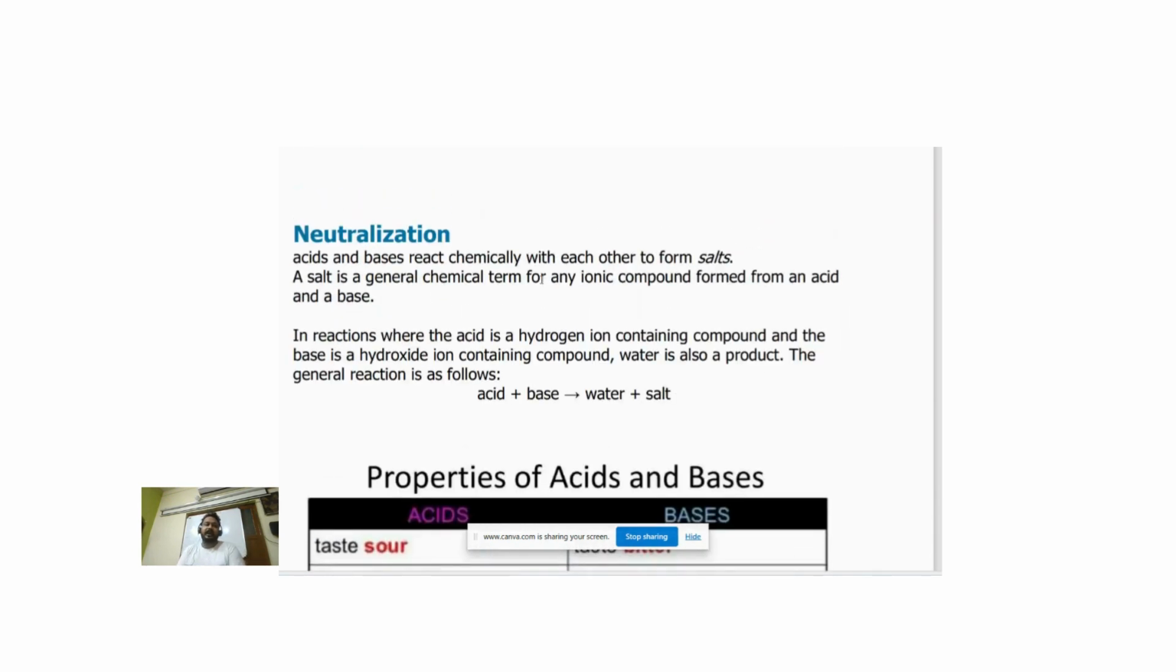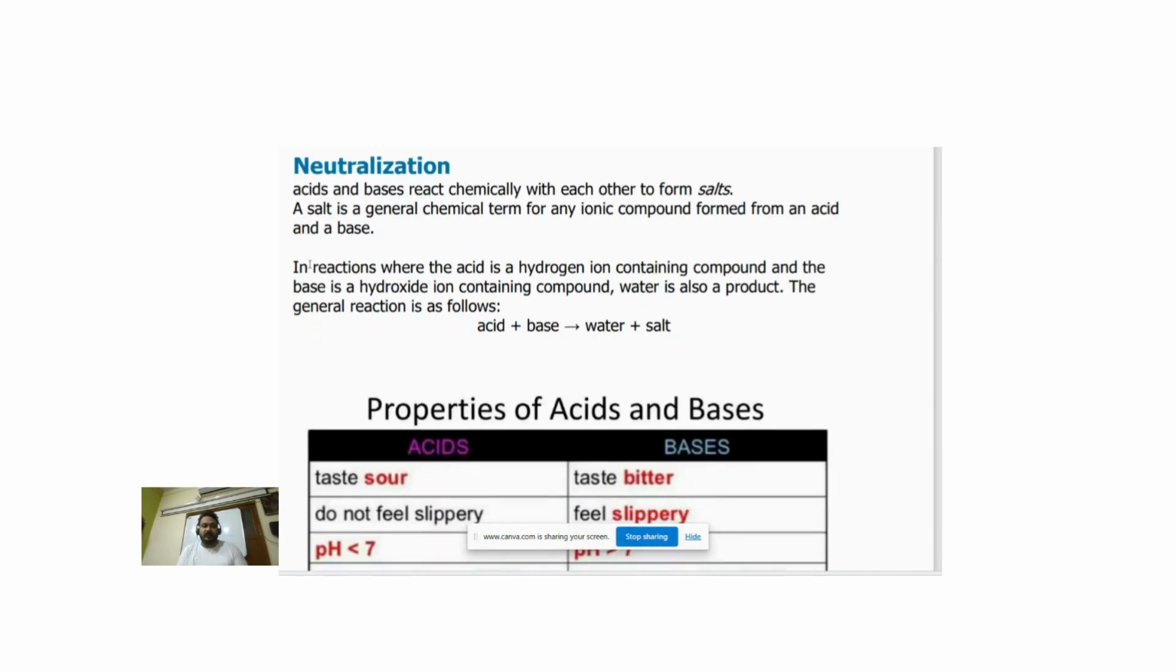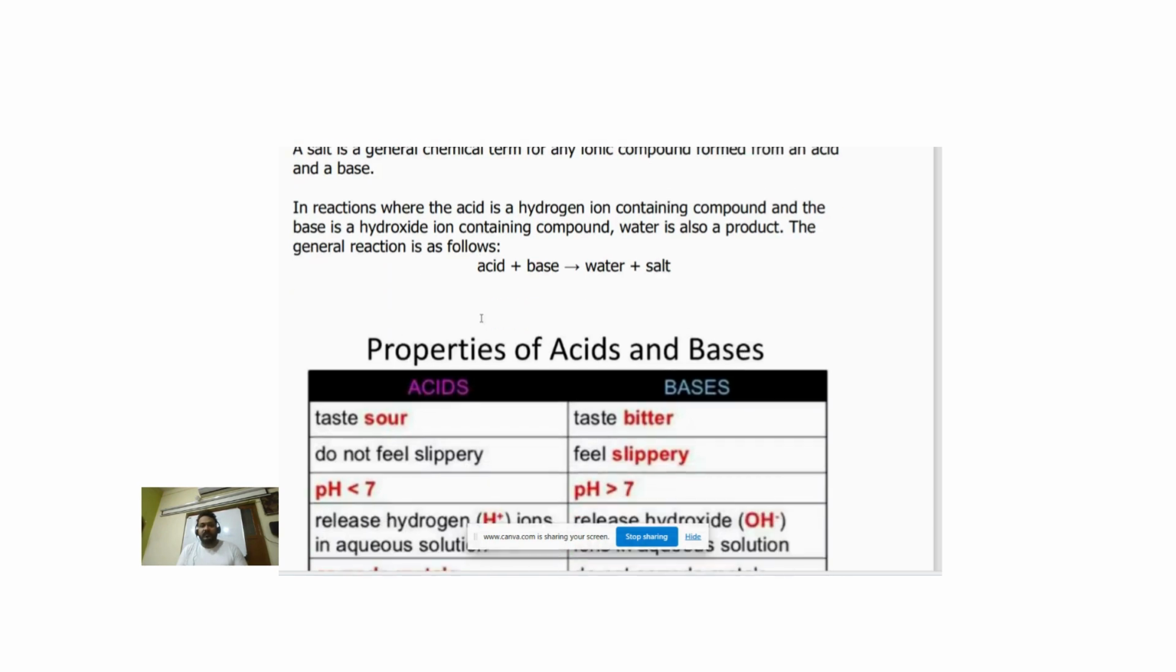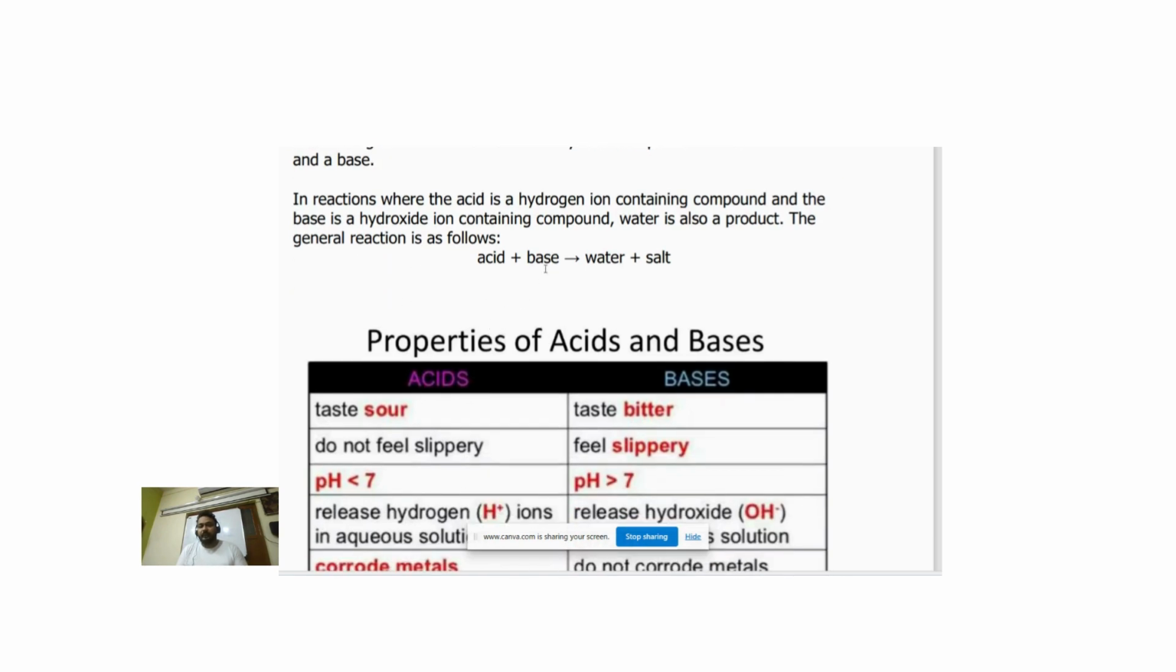Now we understand what a neutralization reaction is. Acid and bases react chemically with each other to form salt. A salt is a general chemical term for any ionic compound formed from an acid and base. In a reaction where the acid is a hydrogen ion containing compound and the base is a hydroxide ion containing compound, water is also a product. The general reaction is as follows: acid reacts with base and it forms salt and water.